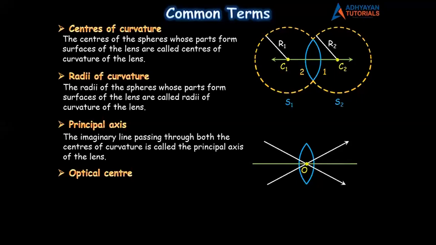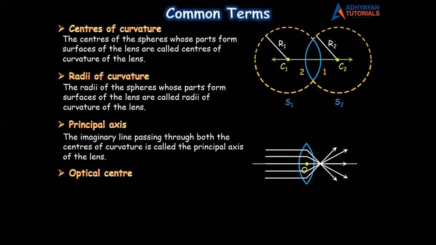See, it's very simple to understand, students. If a ray of light passes through any other point, you can see there is refraction. If it passes through some other point, there is still refraction, and through another point, still refraction. But if a ray of light passes through the optical center, you can see for yourself there is no refraction. It goes straight, and that special point is called the optical center.